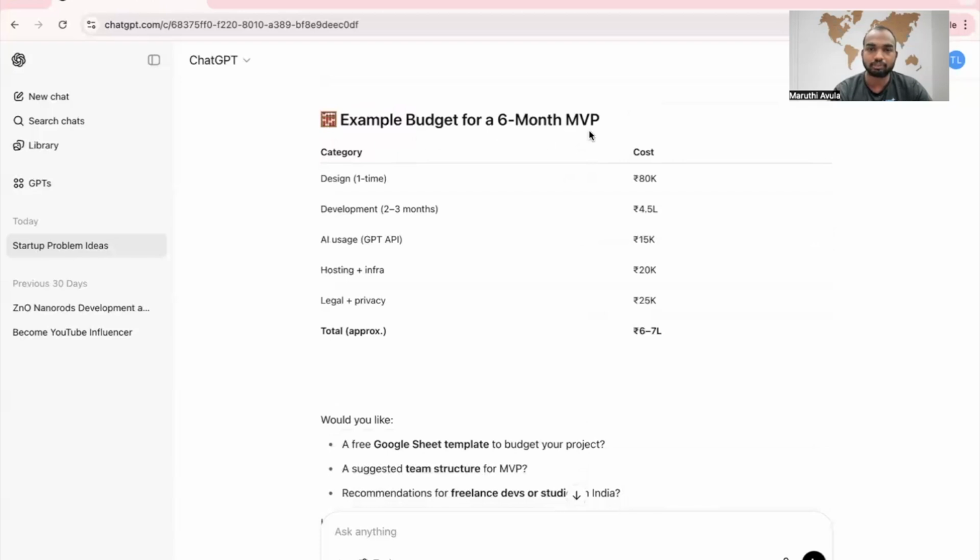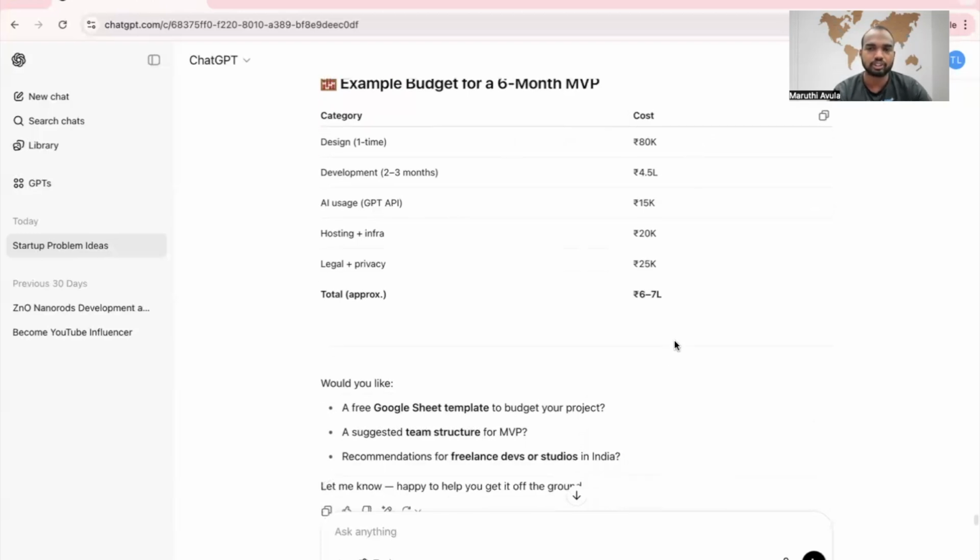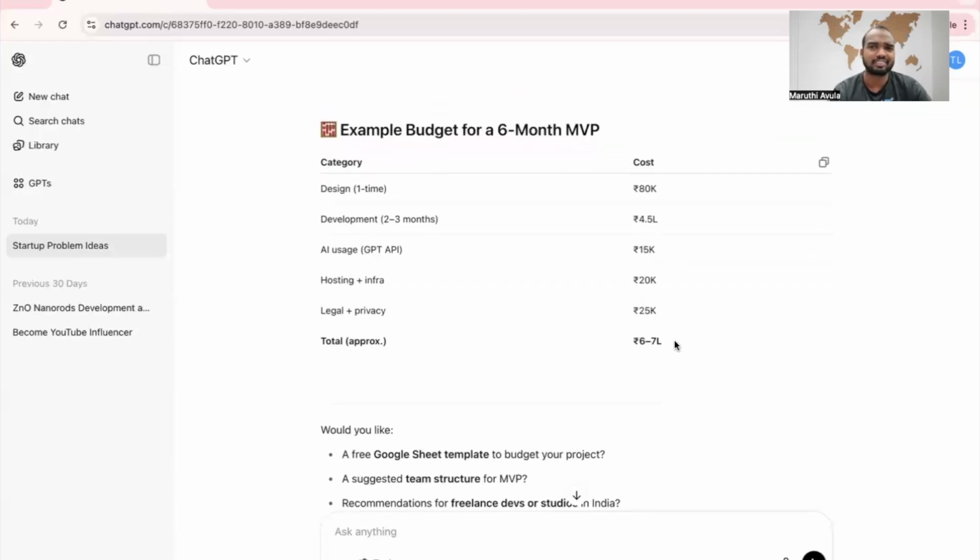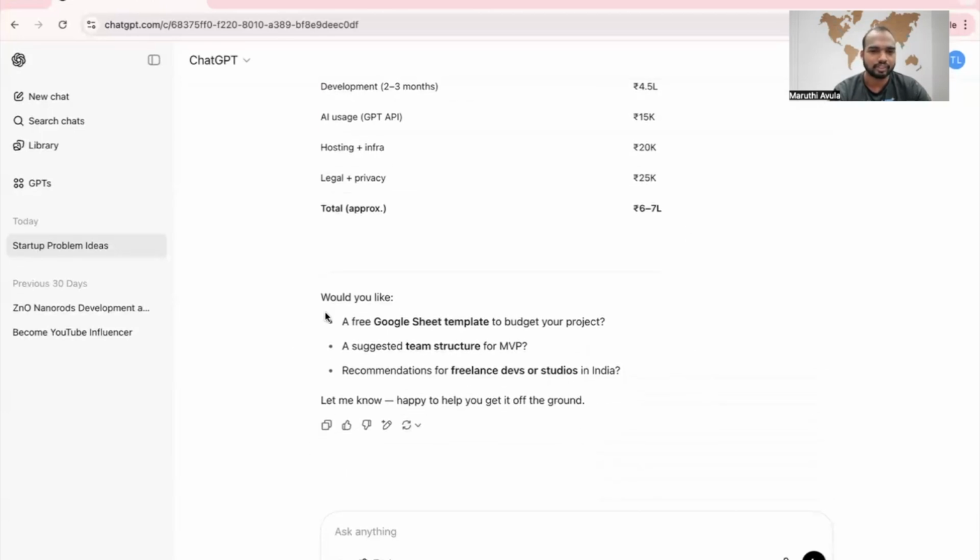Example budget for 6 month MVP. See, it is telling within 6 months we need to complete it. For that we need this much money: 6 to 7 lakh. How to get money? You want that video also? Don't worry, we'll make it. Would you like a free Google Sheet template to budget your project? No. We'll see it later.